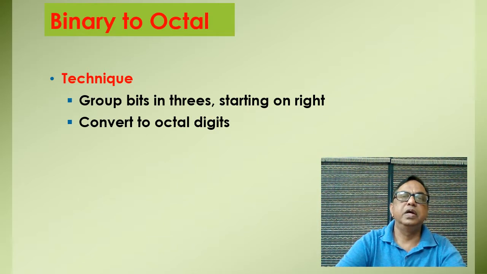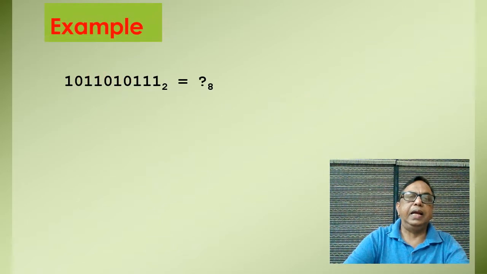How does it happen? Simply we have to write the binary number. Now after that we have to make groups of them and put the value, and we will get the octal number. But the important thing is that when we write the binary number, we have to start from the LSB, that is least significant bit.